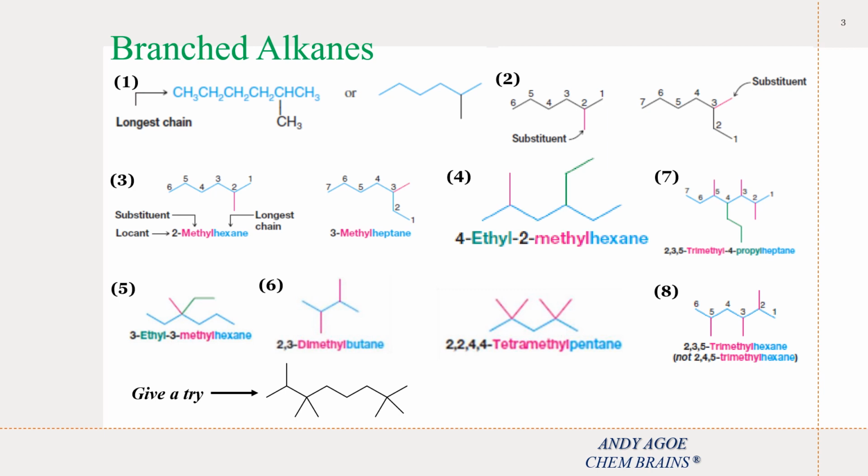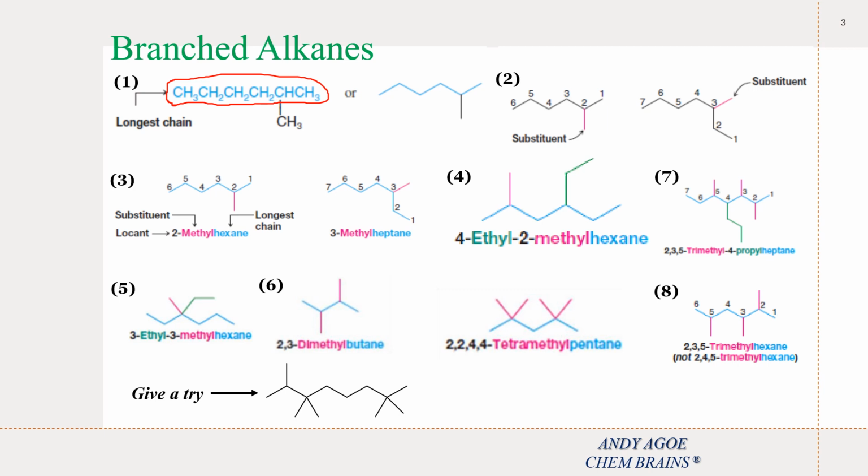And I believe that by the end of these examples, you will have a firm ground in naming organic compounds, especially alkanes. So the first example is to name alkanes. All that we need to do is identify the longest continuous chain of the carbon atom. Why? Because this longest continuous chain determines the parent name. So if we assume this to be the longest carbon chain, then this determines our parent name. Therefore, we need to count the number of carbons in the longest chain.